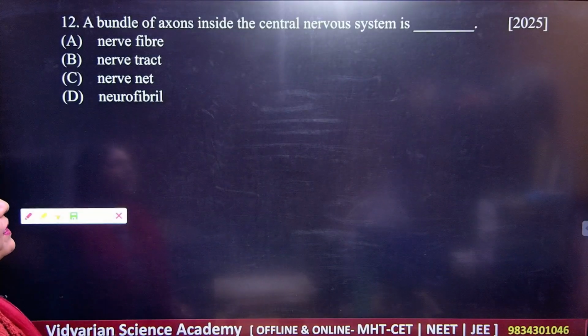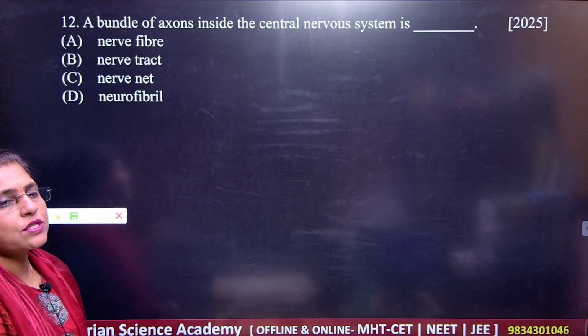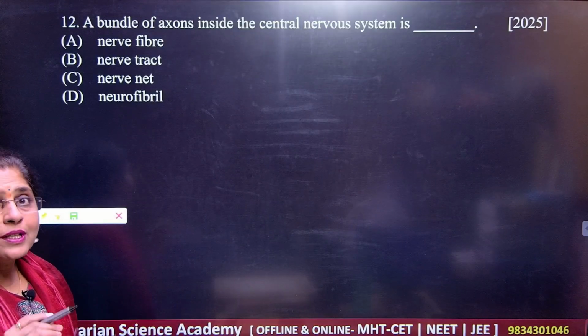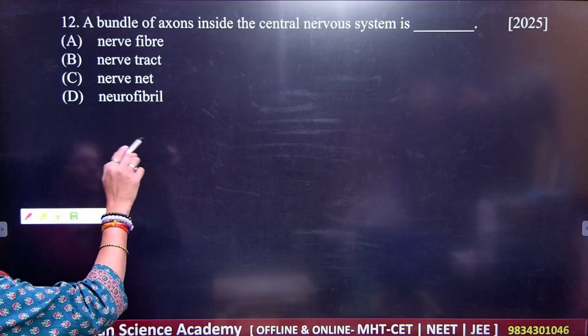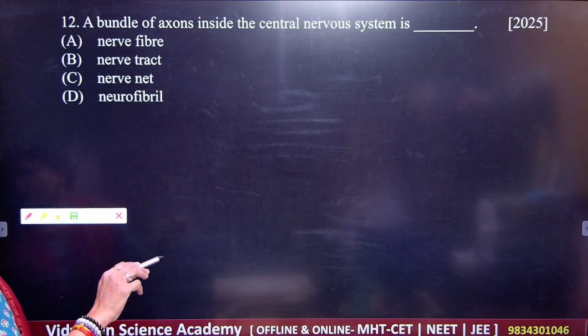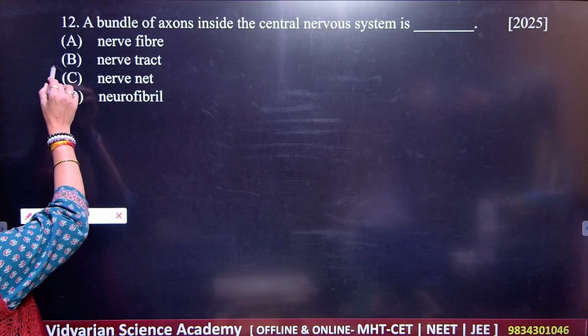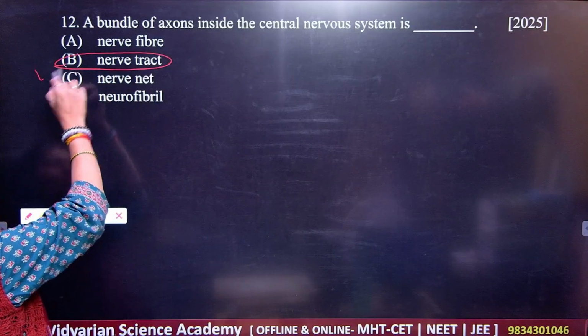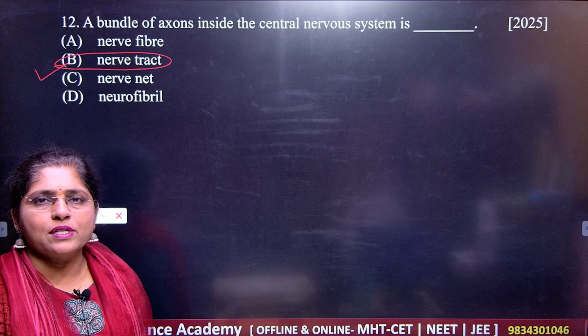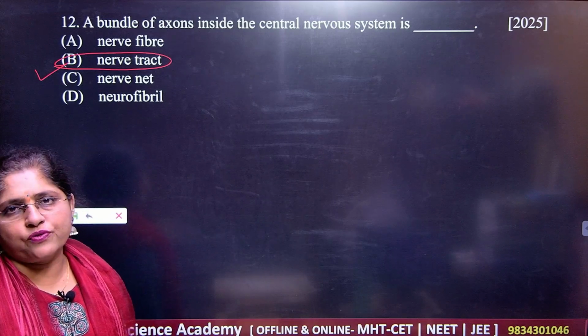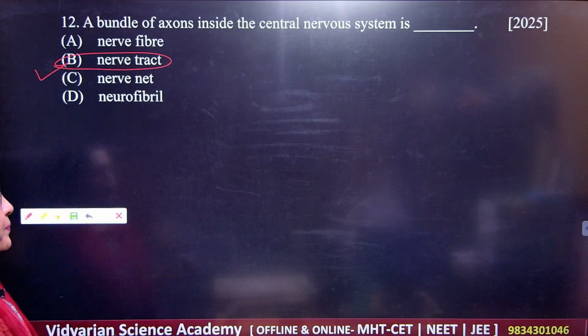a bundle of axons inside the central nervous system is dash. What are they asking us? Is it a nerve fiber, nerve tract, nerve net, or neurofibril? So it is the nerve tract. A bundle of axons inside the central nervous system is called a nerve tract. Remember this particular term.